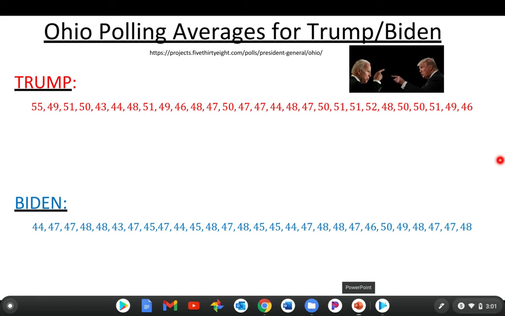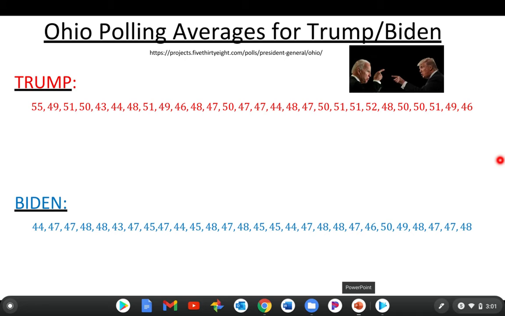So this would be actually a good exercise to do to make a prediction on who's going to win. We take all of the polling averages from the month of October. We're going to average them together and then see who comes out on top, Trump or Biden, and then you can make some sort of prediction about who's going to win, at least the state of Ohio. Nationally, it gets a little bit messy from there because, well, we have electoral college, and nationally the polls don't really actually matter that much.